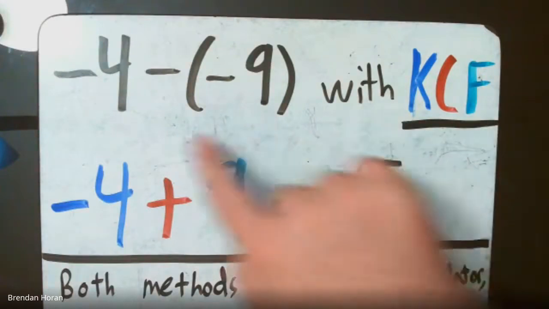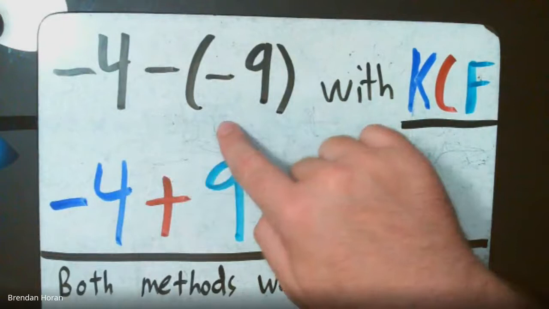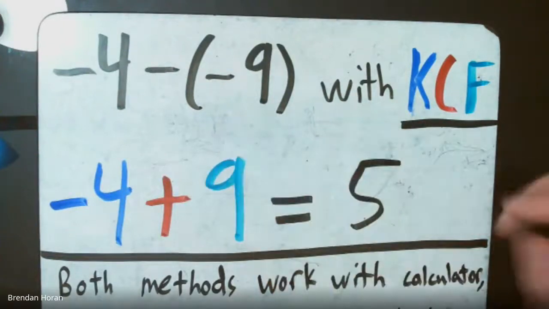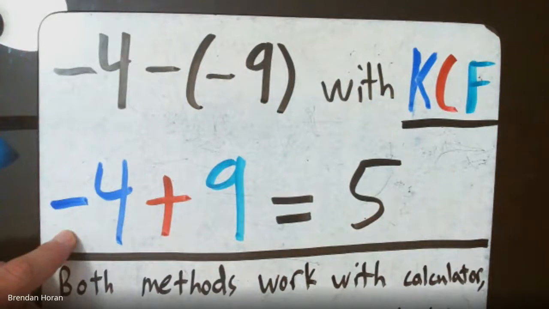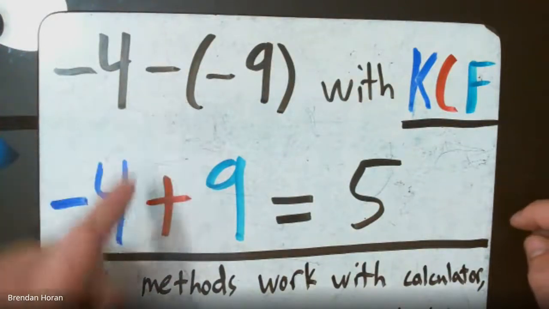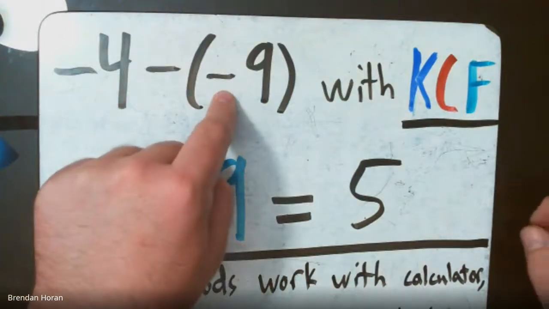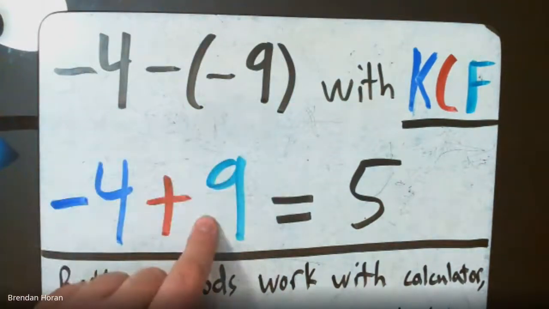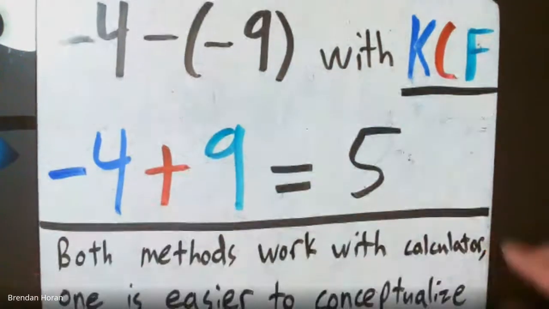The black here is what would be given in the book, -4 minus parentheses -9. And if we were to use keep, change, flip, my -4 would remain a -4, the keep function. My subtraction sign would become an addition sign, which would be the change. And then my -9 would flip its position on a number line to become a +9. This is interesting because this problem, -4 plus 9 equals 5.